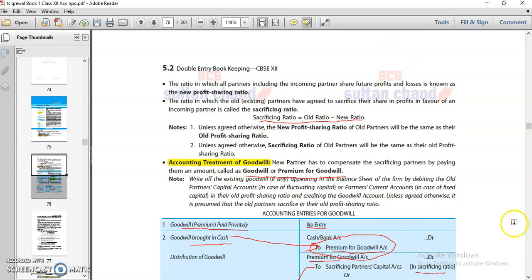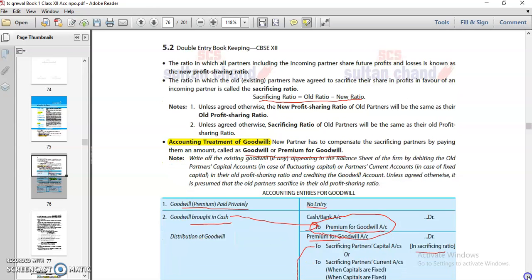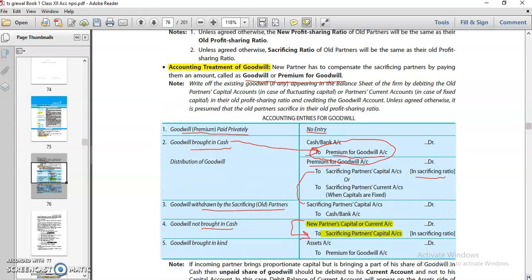And treatment of goodwill: there are a number of entries, because once a new partner enters, that partner is paying for a share, so a number of transactions are required. First, if the partner pays the premium, meaning the goodwill share, privately, then I told you there would be no entry.